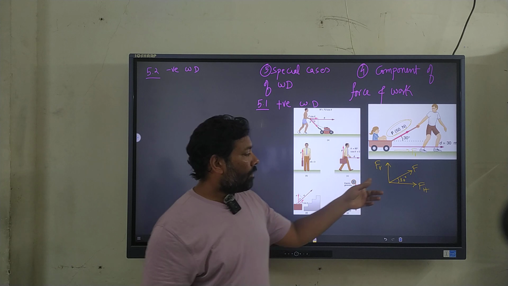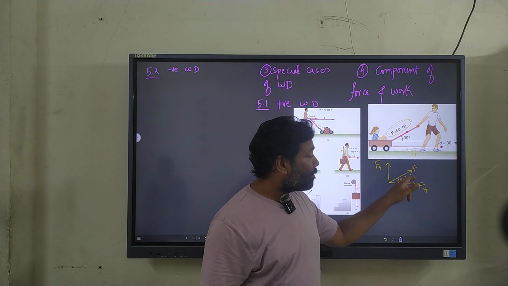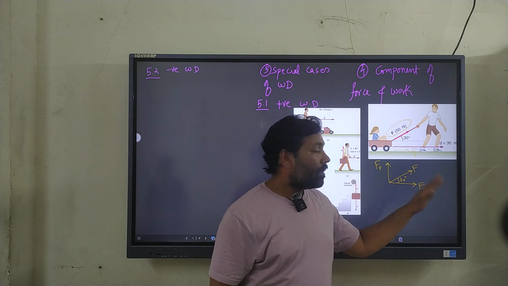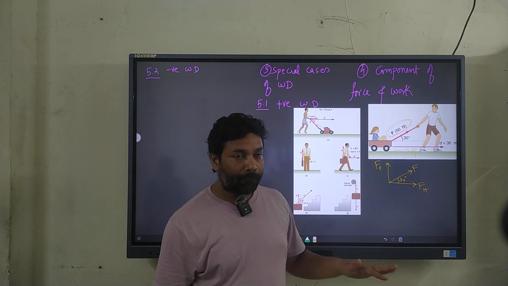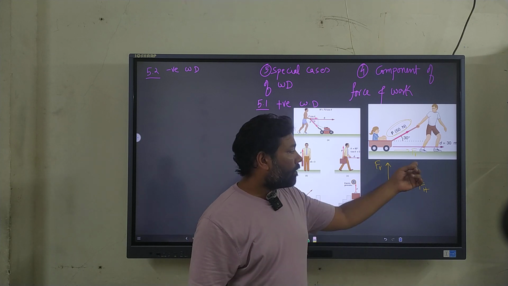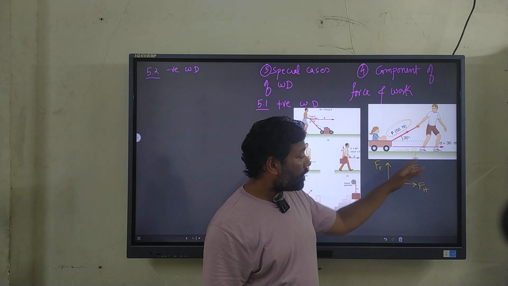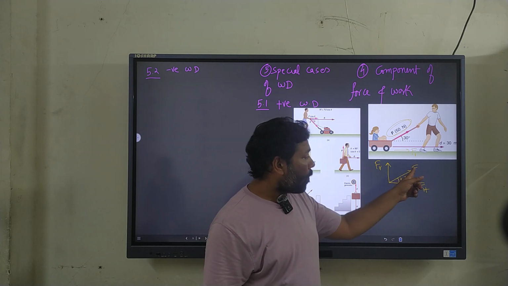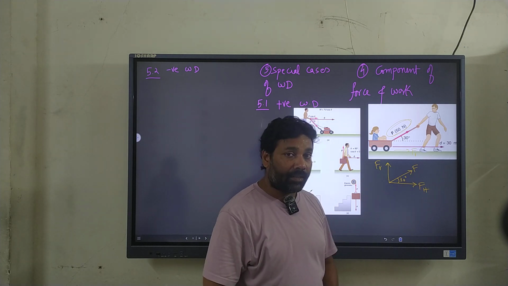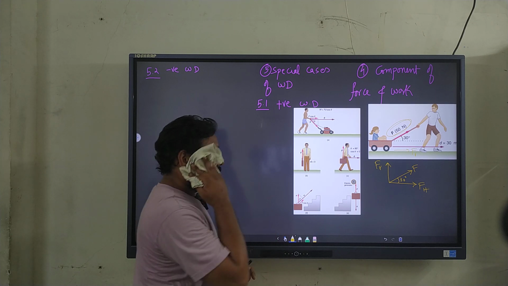It's nothing but when the force acts at an angle, it has its magnitude horizontally as well as vertically. Whenever you see a force acting at some angle, the simple conclusion is that the force has a component in the horizontal direction as well as the vertical direction.